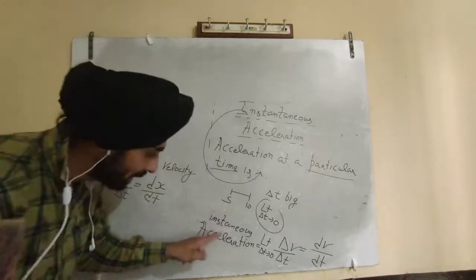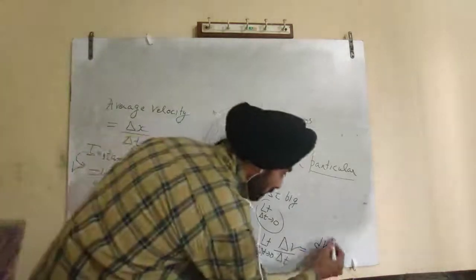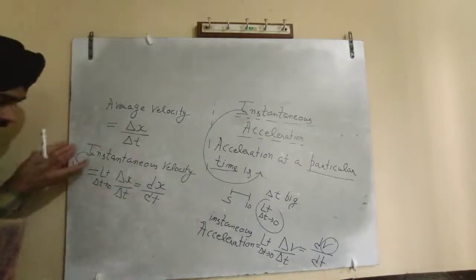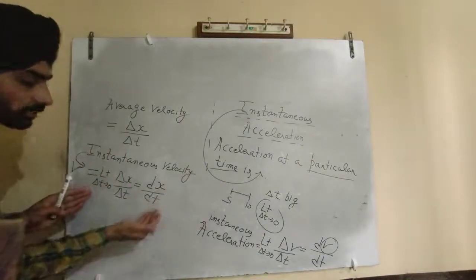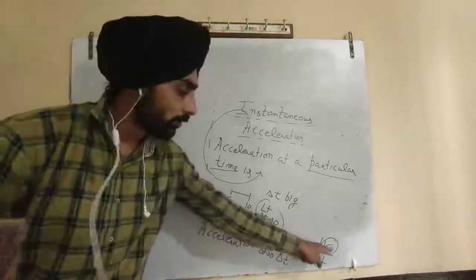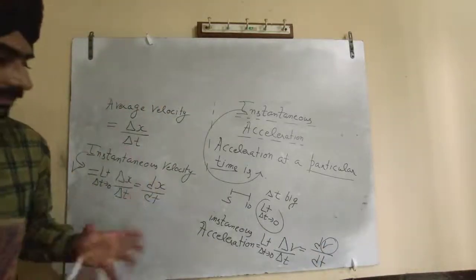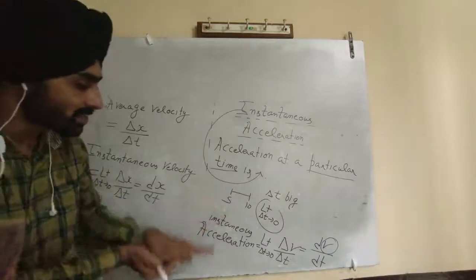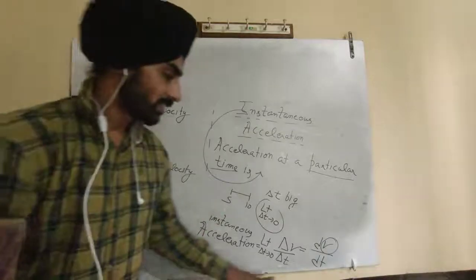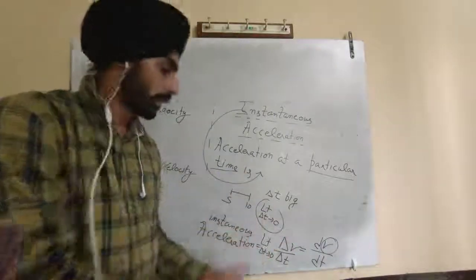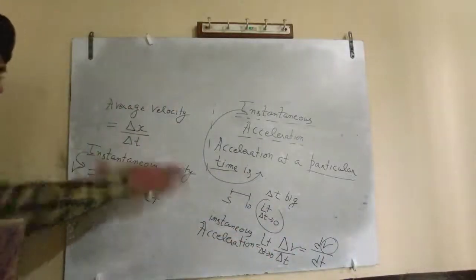If I am calculating the instantaneous acceleration, the velocity will be instantaneous. So I am dealing with the instantaneous velocity, and its formula is dx by dt. The instantaneous acceleration is dv by dt, and the velocity I am considering is the instantaneous velocity.